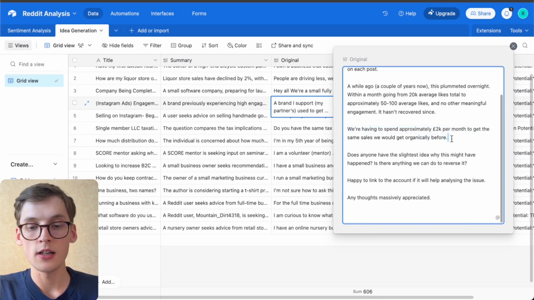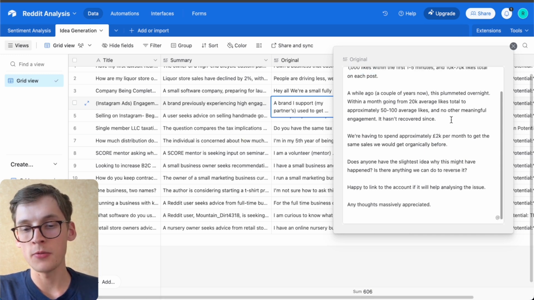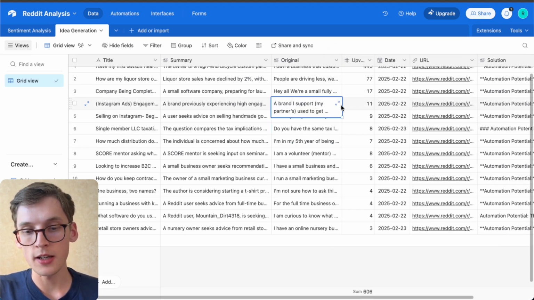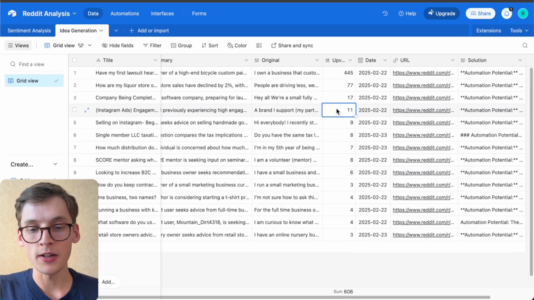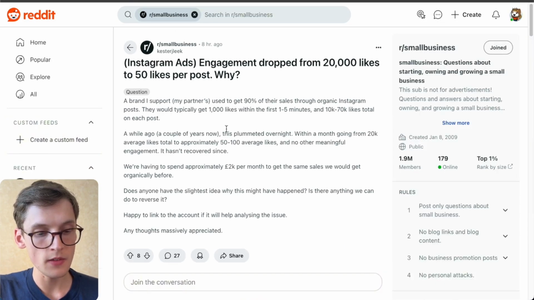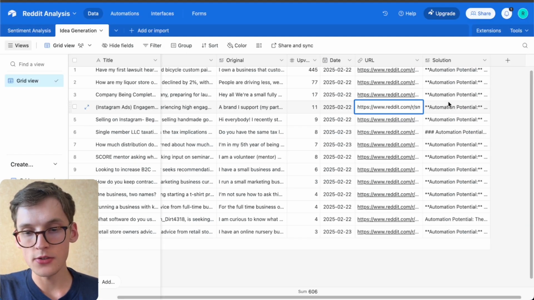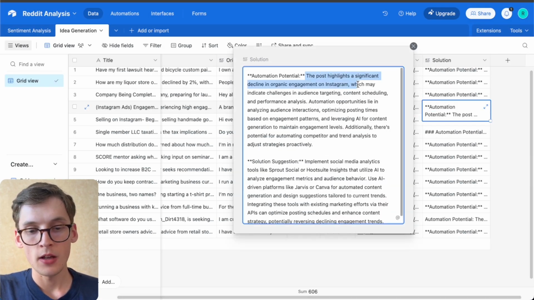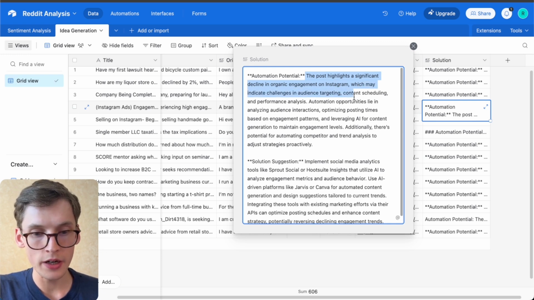So as you see, that's the exact problem the business is facing. Before we were getting a lot of organic traffic, now we get less. So how can we automate this, basically? We are also seeing the upvotes number, the date, and the original subreddit post, as you see, and the last part is to look at the automation potential. So we see that the post highlights a significant decline in organic engagement on Instagram.